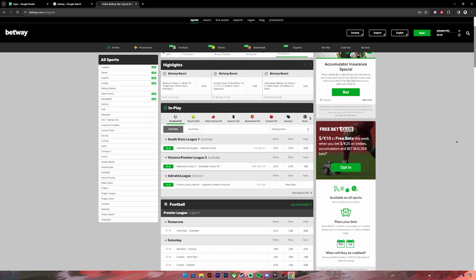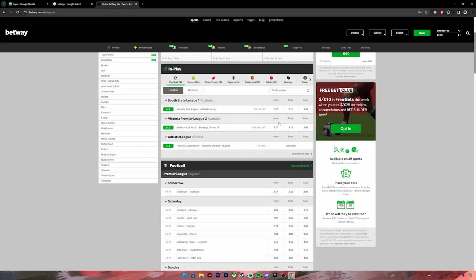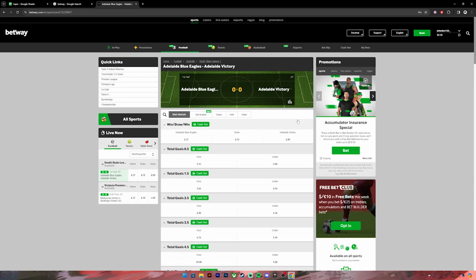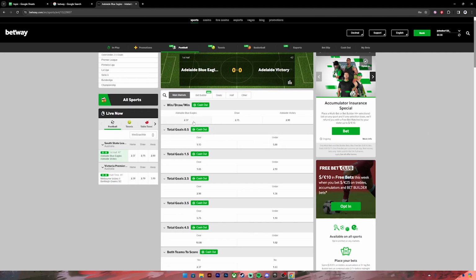Now from the home page, choose any sport, for example football, tennis, table tennis and so on. I'll just select football, so click on any matches that you want to bet. Then you'll get to this page. On this page, you can select your odds, so go ahead and choose any odds. I'll just click on this one.